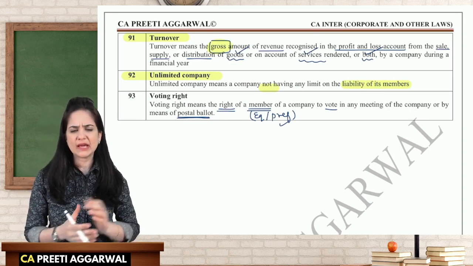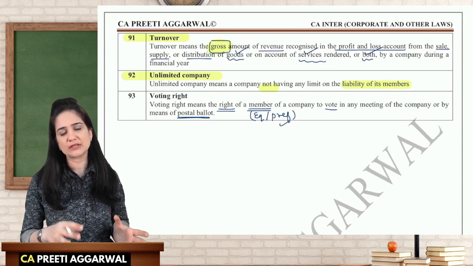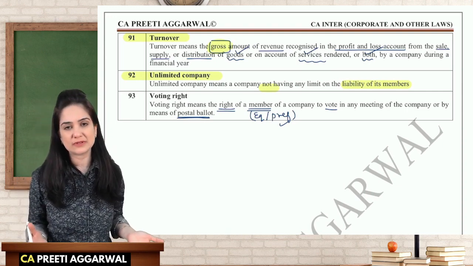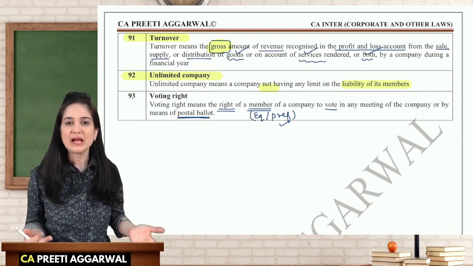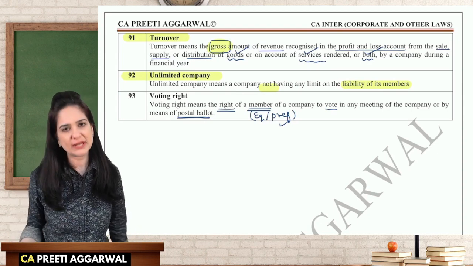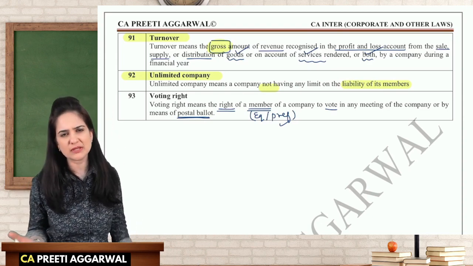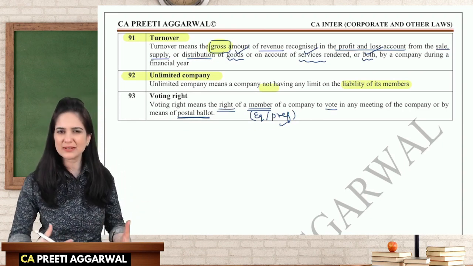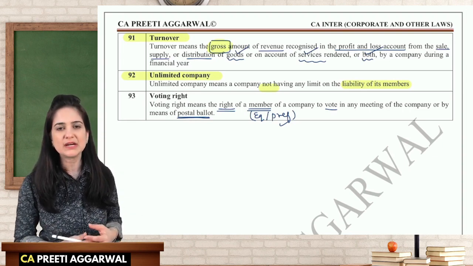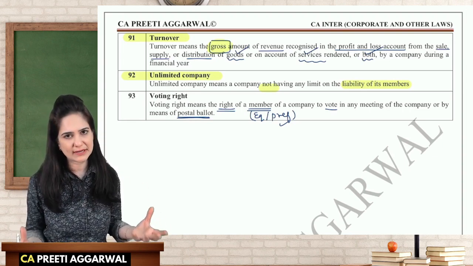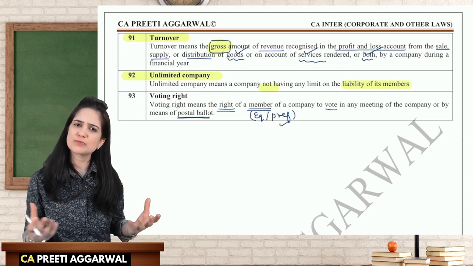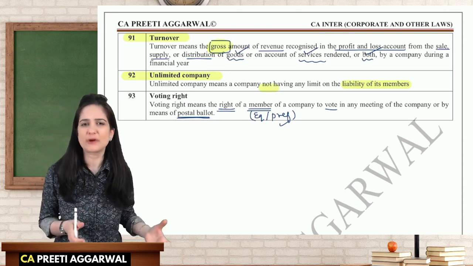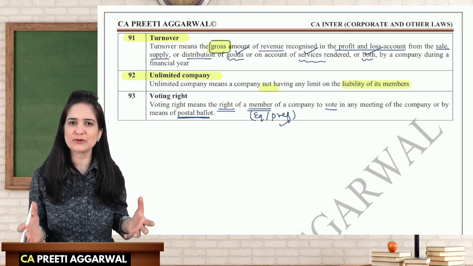Yes, I agree that there are certain questions which require knowledge of the types of companies. So we'll see how to manage that. See if you're able to solve the questions relating to definitions. After you're done with the compiler, then we will move to the next unit. If there are certain questions which you're not able to answer, just keep them on hold. After we discuss the types of company, everything will be clear, because there are certain questions like small company which we have not discussed. You can go through that later. Other definitions which I have left, like private company and public company, were already covered in foundation. So you are now in a position to solve the compiler.